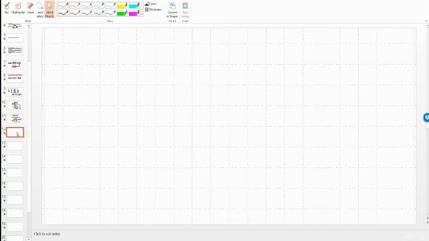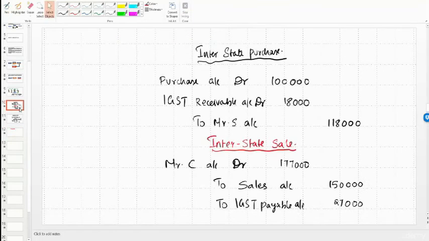Now we should also deposit the GST to government. We'll say deposit of GST to government. For that, let us take stock: how much GST liability we have. Do we have GST liability? Yes, we have IGST liability when we have sold the goods, 27,000.